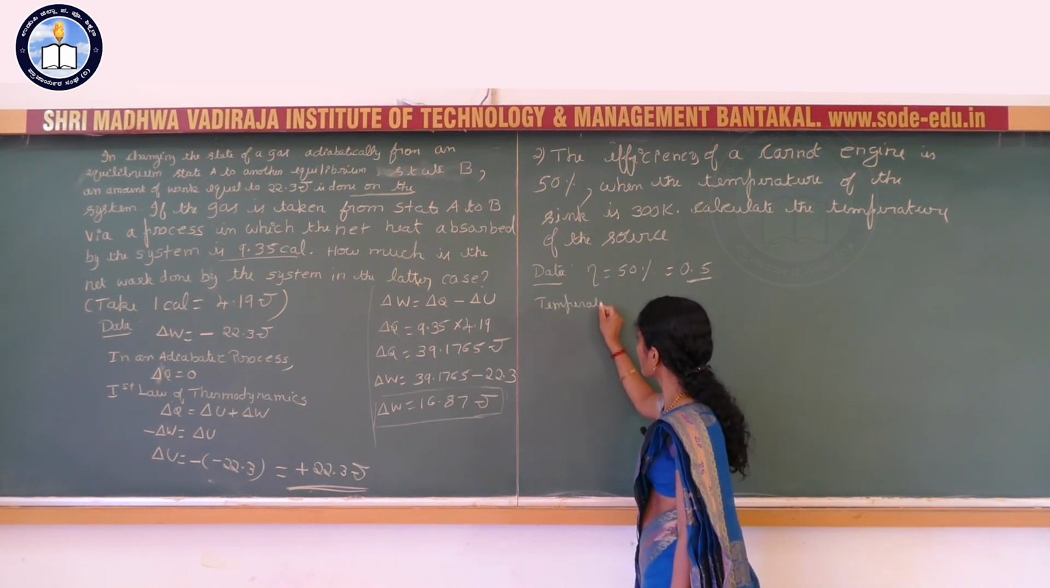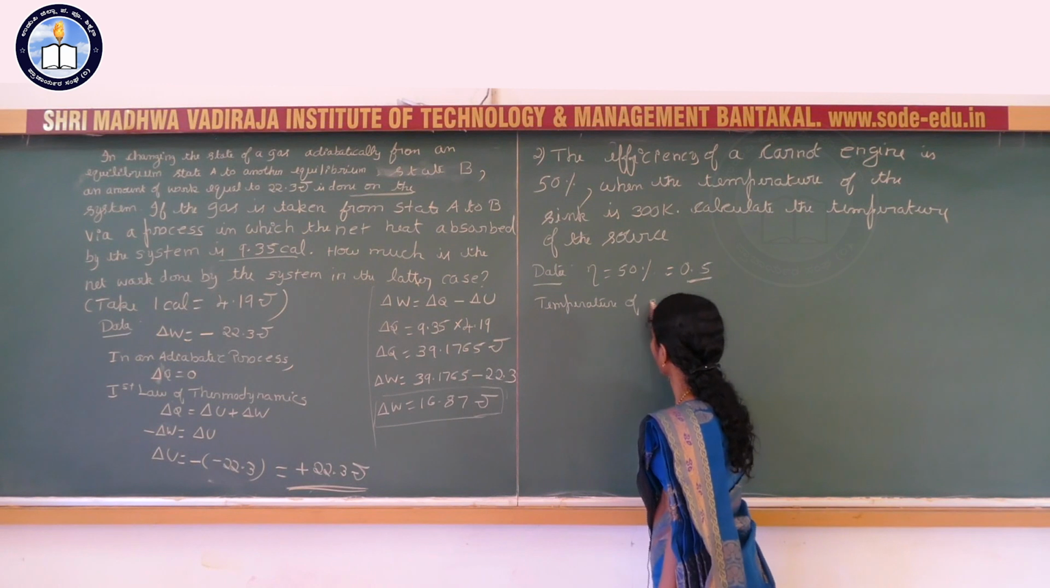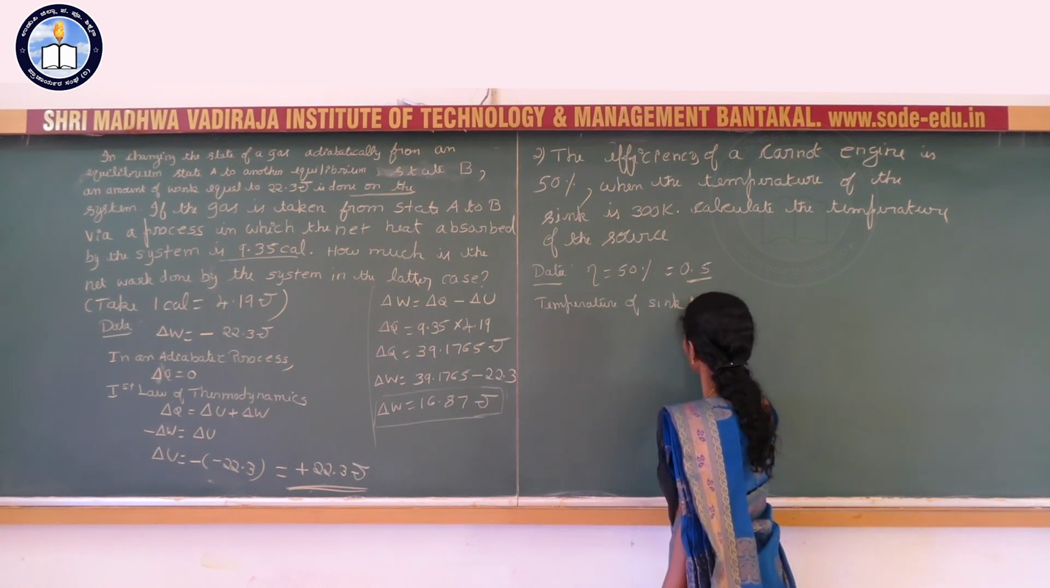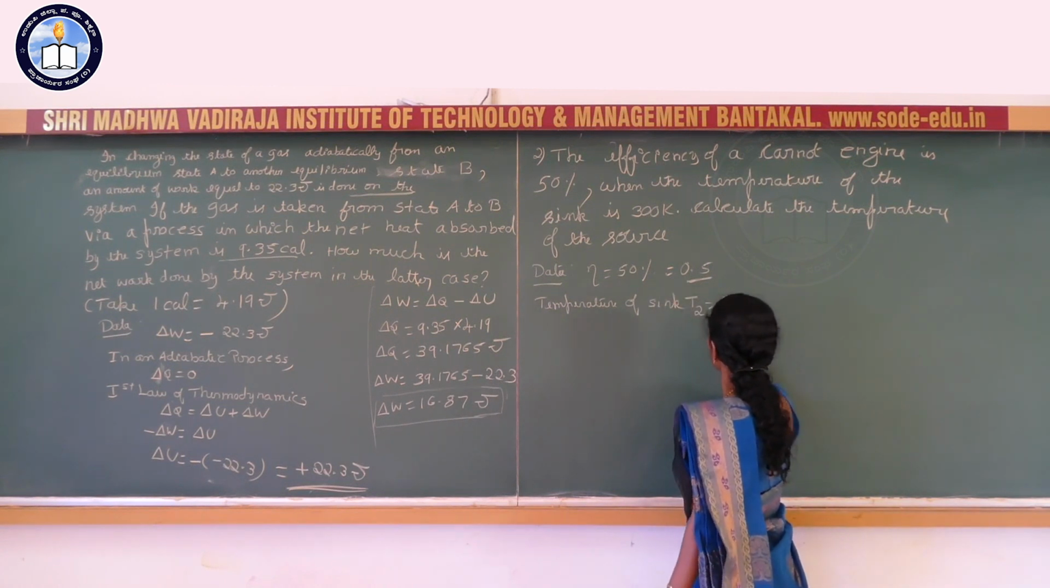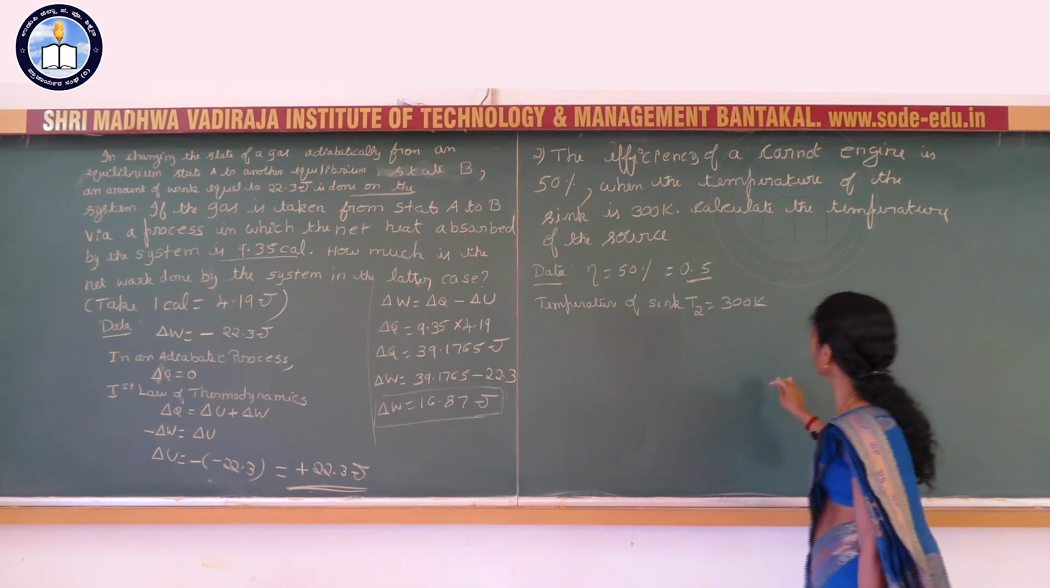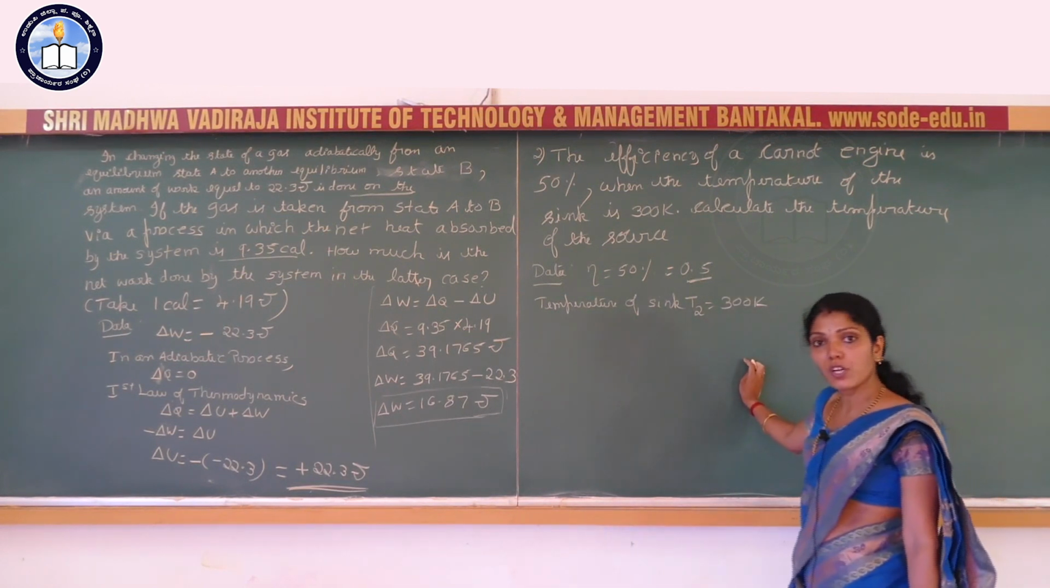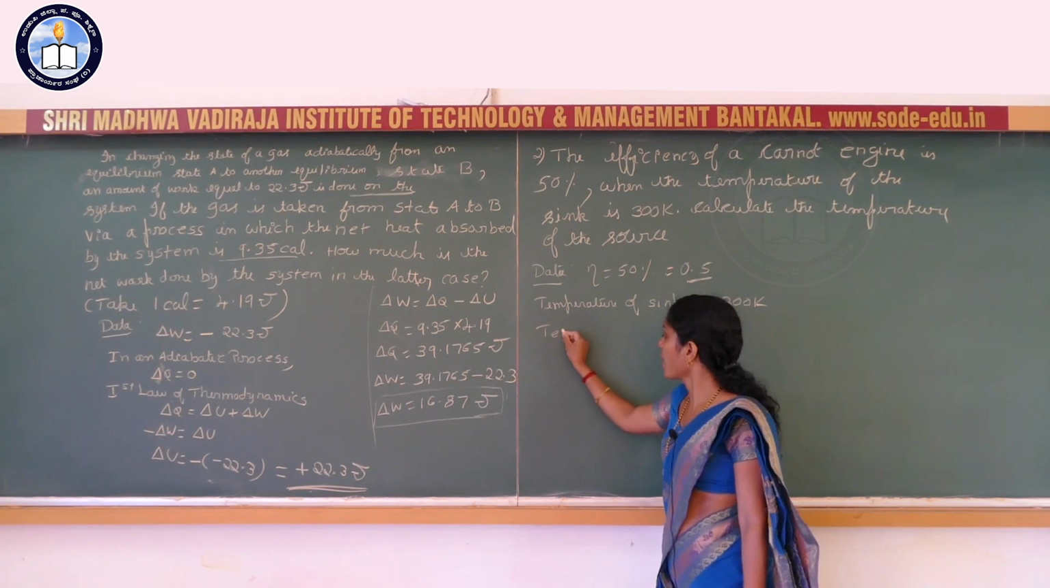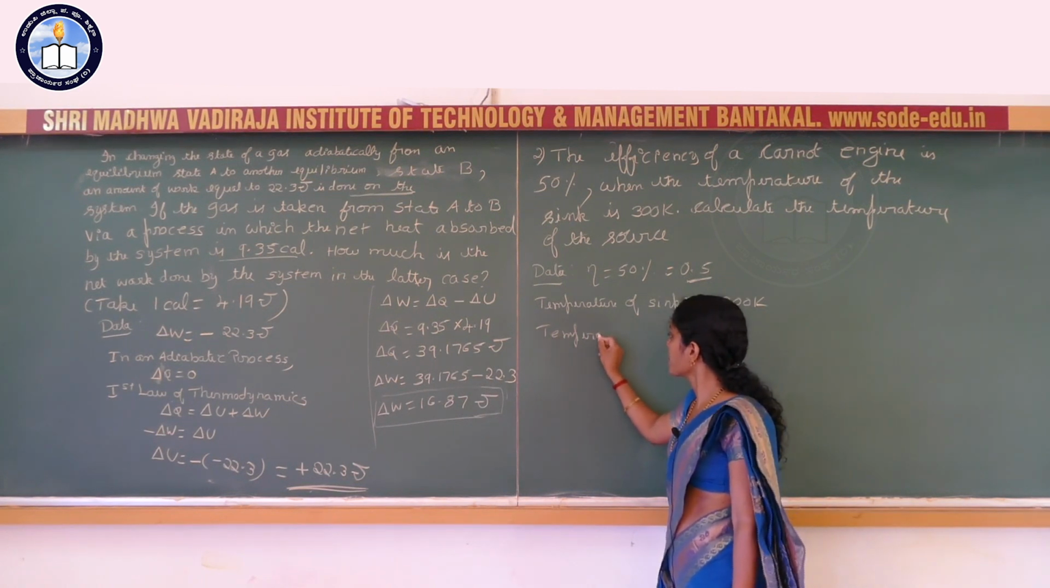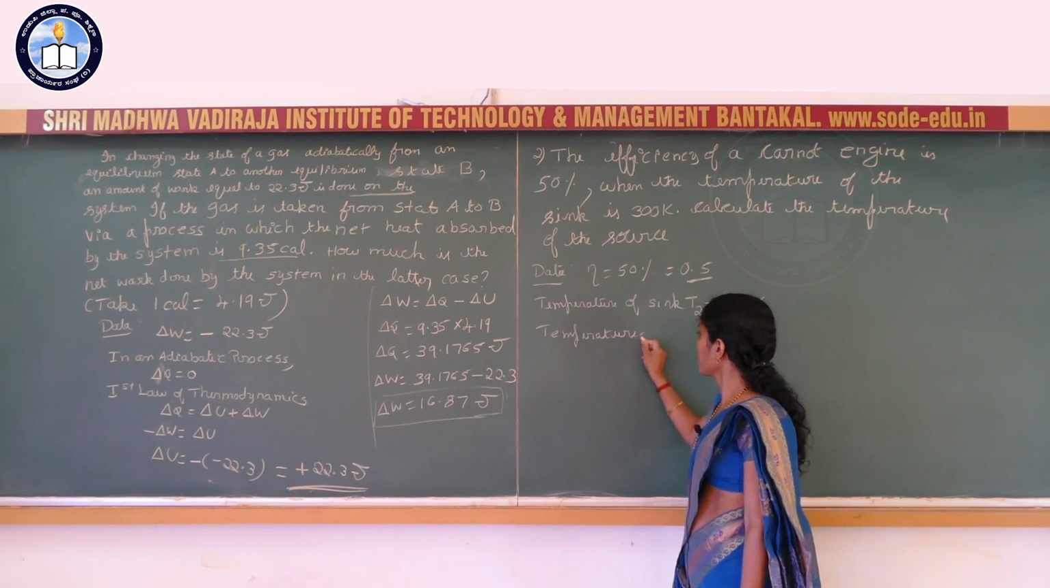When the temperature of the sink is 300 Kelvin, so here temperature of sink T2 is equal to 300 Kelvin. Calculate the temperature of source. You have to calculate the temperature of source.